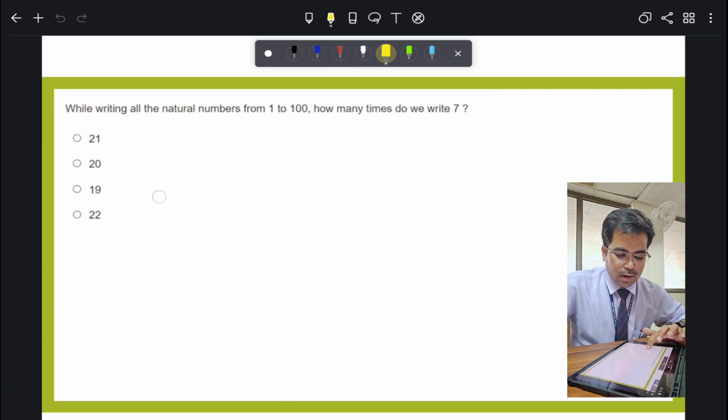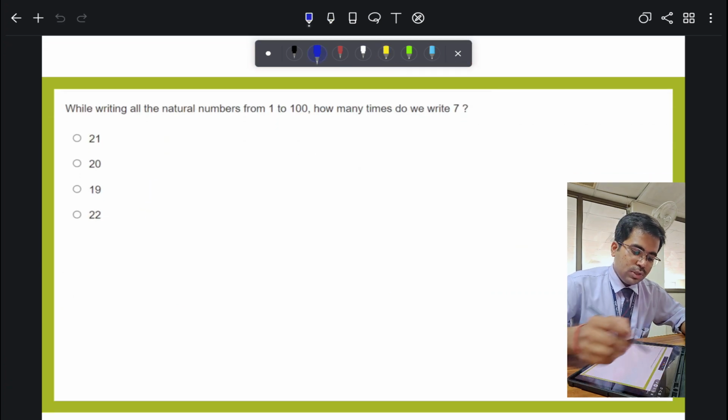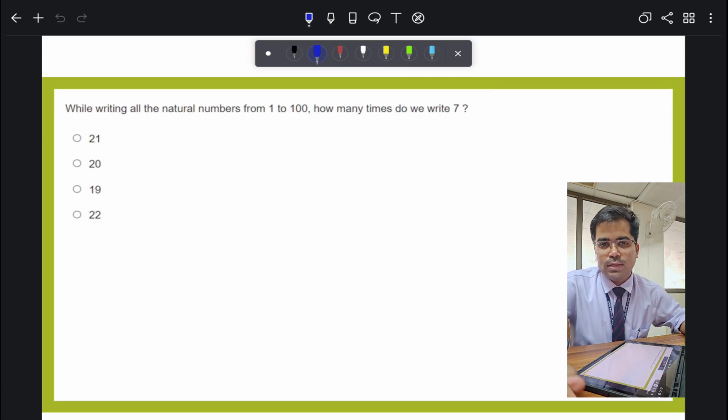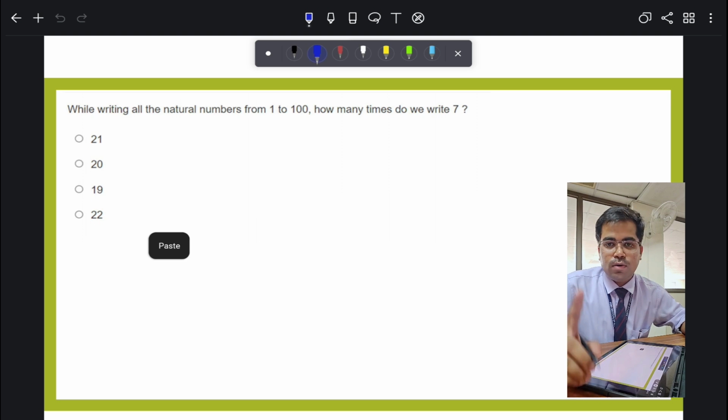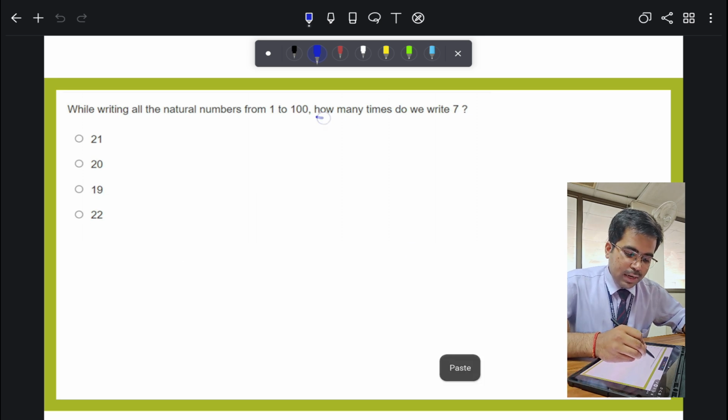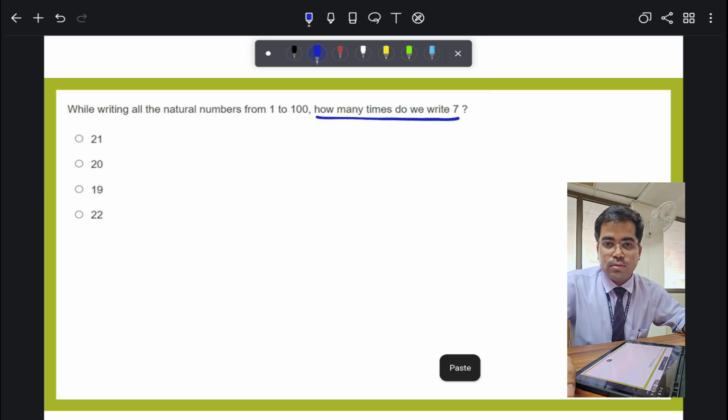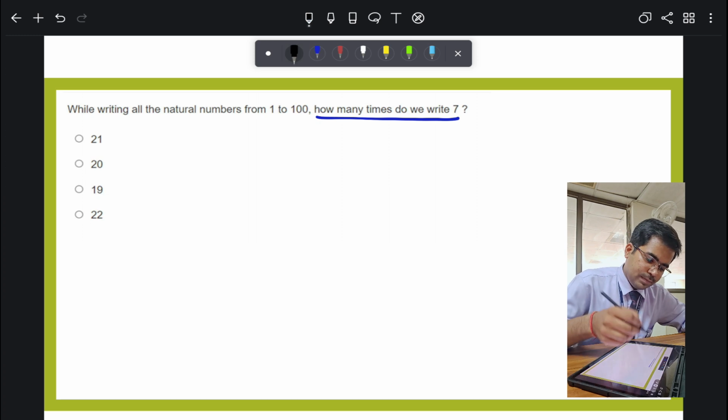This thing is clear. Now moving forward, this question is related to mathematics, and any person can attempt this part. While writing all the natural numbers from 1 to 100, how many times do we write 7? Just write the numbers that are containing 7. Write with me.